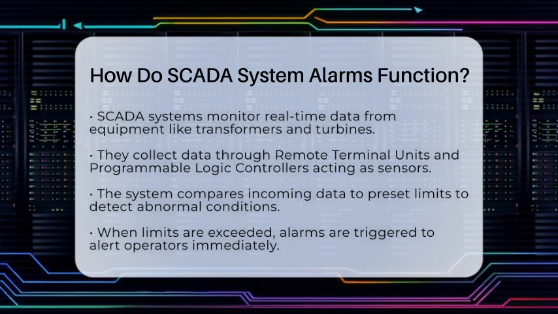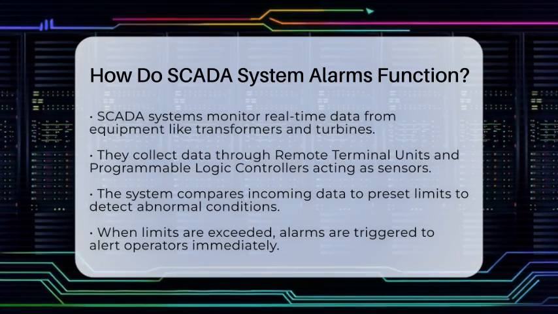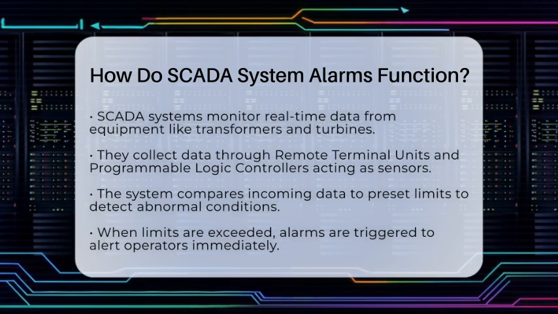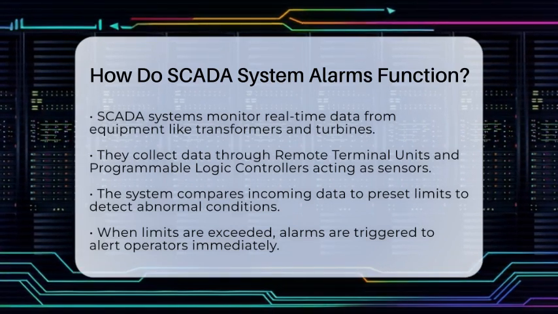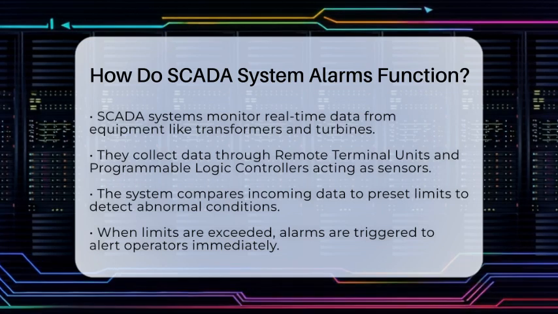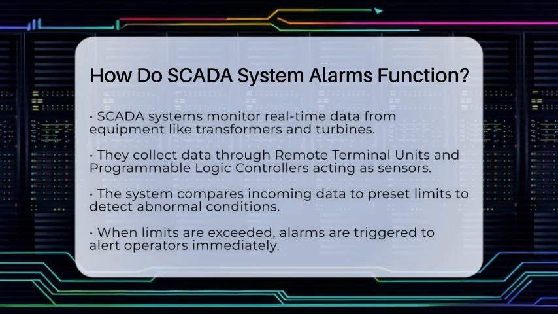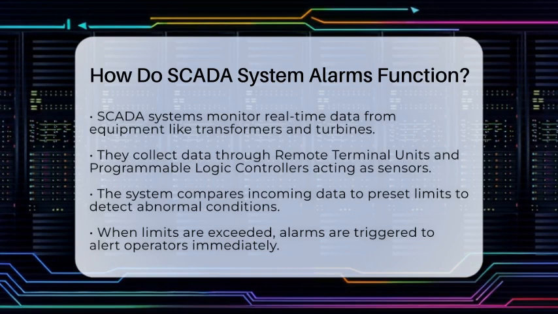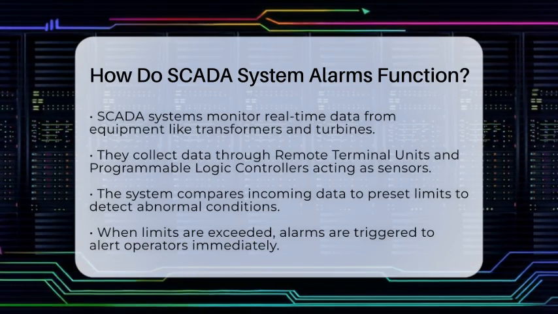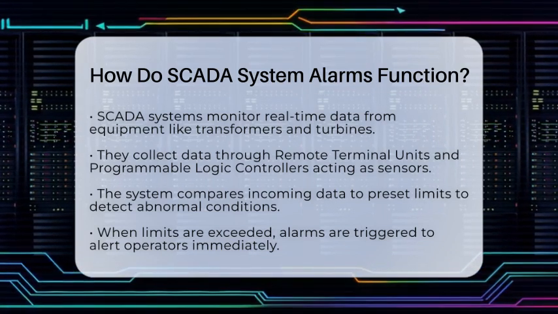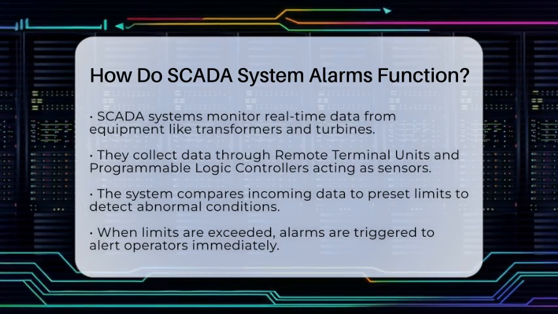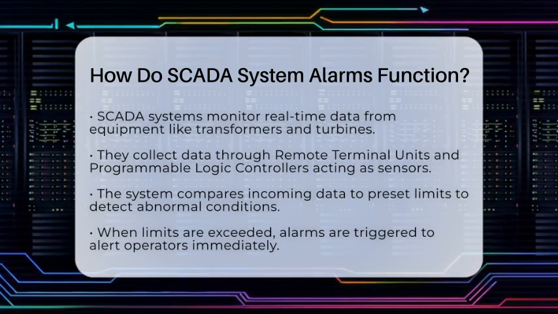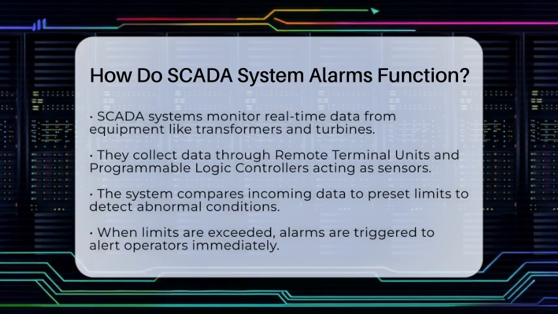They work by keeping an eye on real-time data from equipment like transformers, turbines, or robotic arms. When something unusual happens, alarms are triggered to warn the operators immediately. SCADA systems gather data from field devices called remote terminal units and programmable logic controllers. These devices are like the system's sensors, monitoring voltage, current, temperature, and pressure. They send this information to the central SCADA computer.